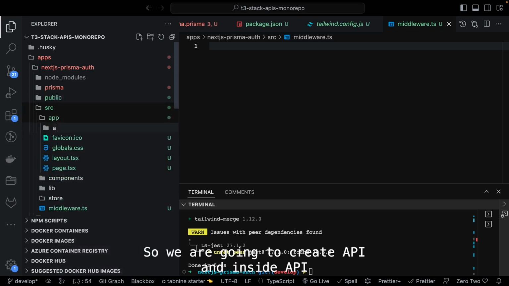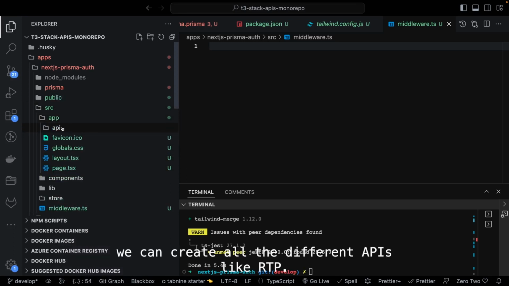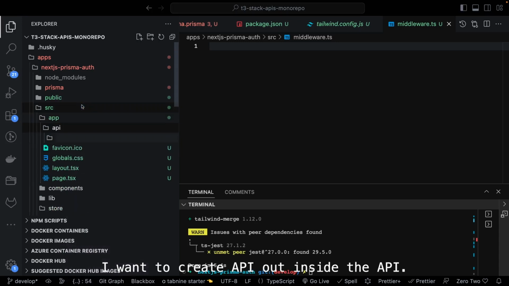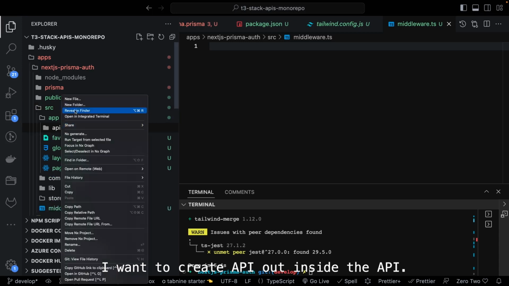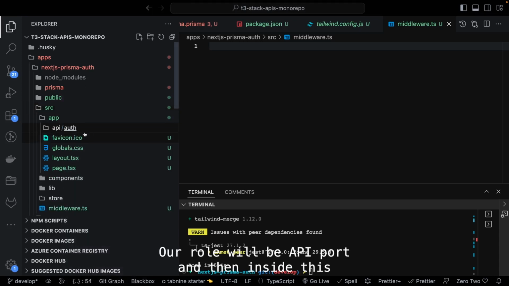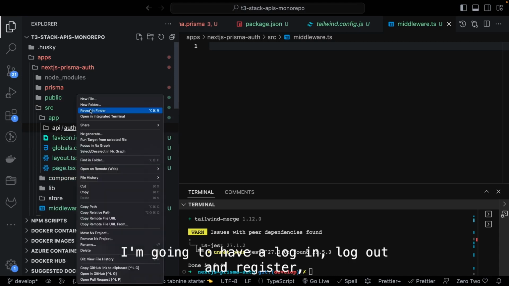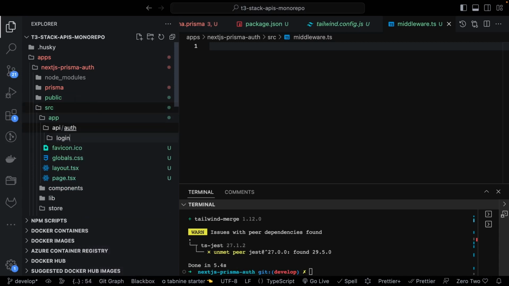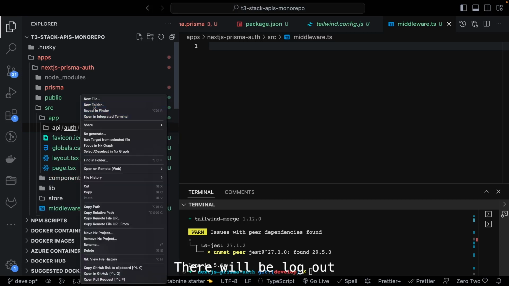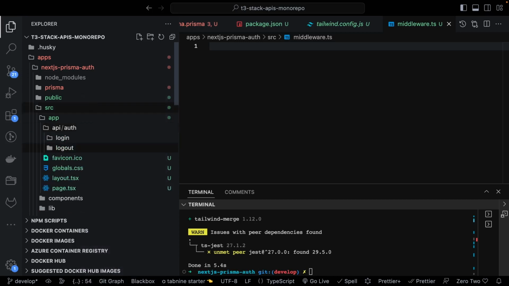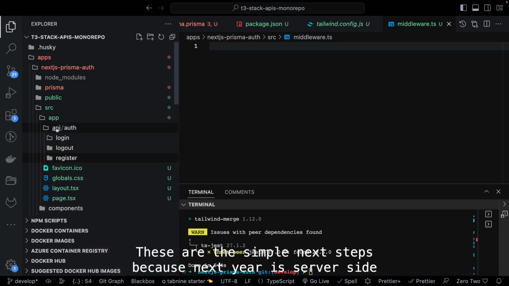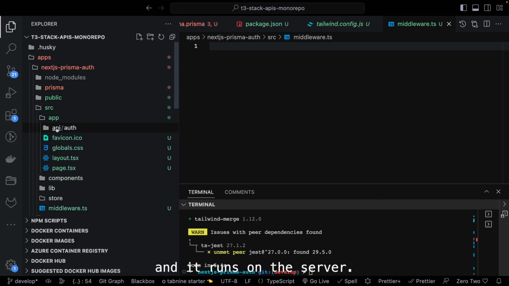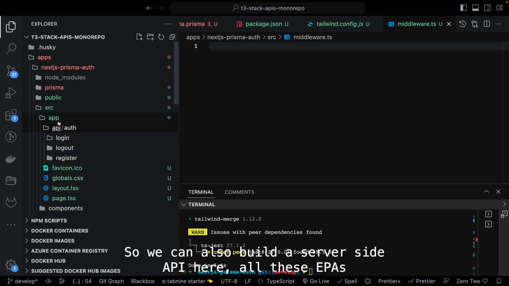So we are going to create API, and inside API we can create all the different APIs, like the auth API I want to create. So API auth, inside API the route will be API auth, and inside this I'm going to have a login, logout, and register. Login, there will be a logout, and next is register. Okay, simple. These are simple Next.js APIs, because Next.js is server side and runs on the server, so we can also build server side APIs here.